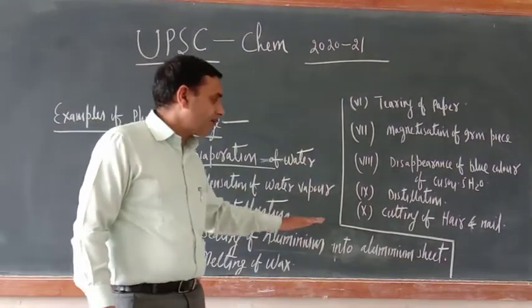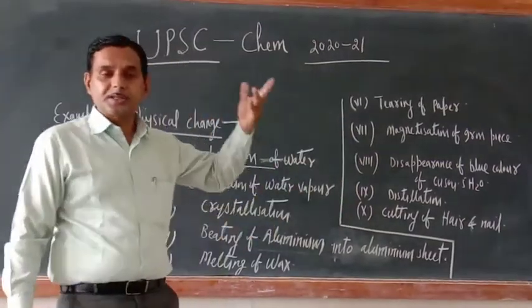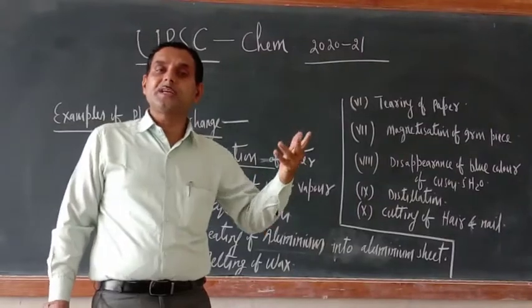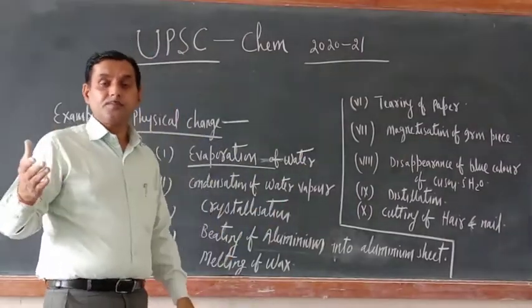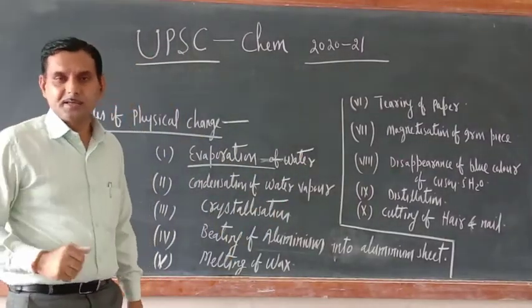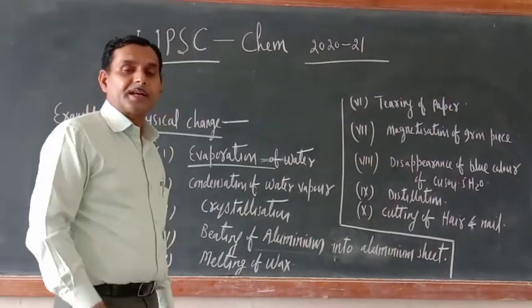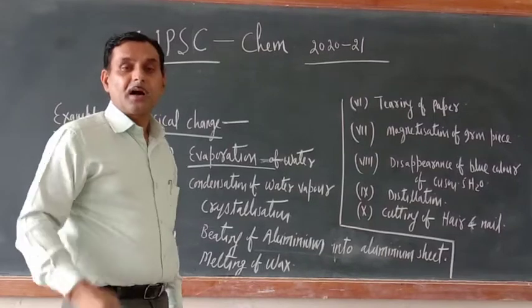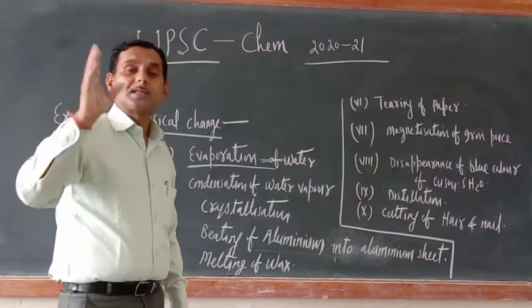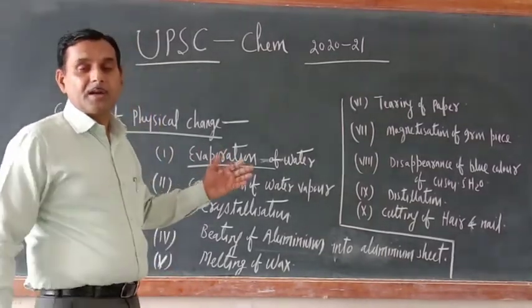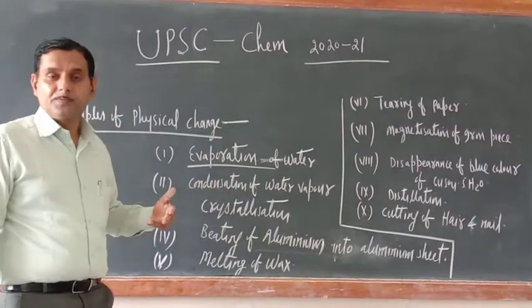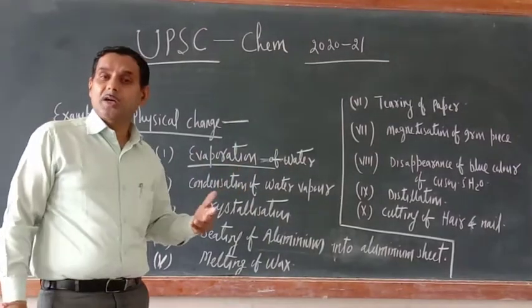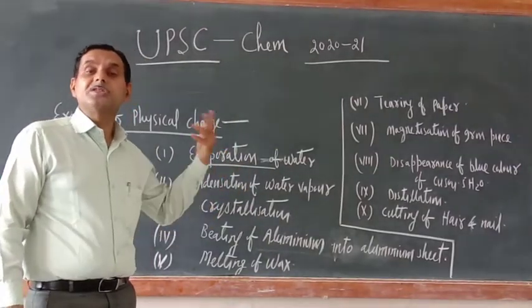Beating of aluminium into aluminium sheet. Everywhere you might have seen the beating of metals. One of the important characteristics of metals is that they are malleable. Not all, but some metals are highly malleable. Aluminium is one of them. Malleability means hammering them into thin sheet.